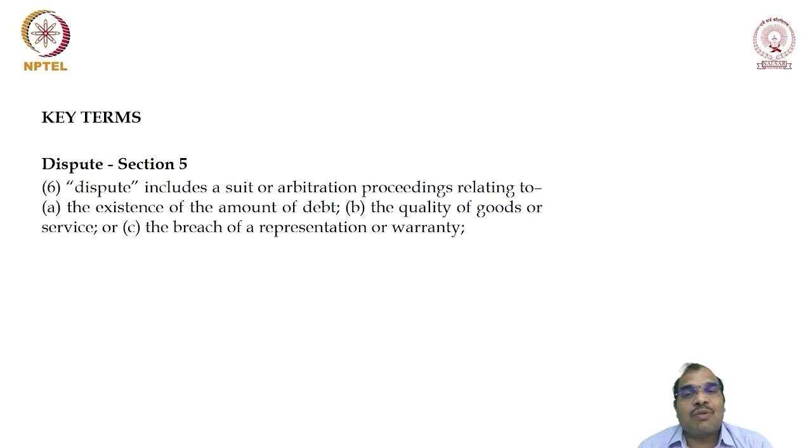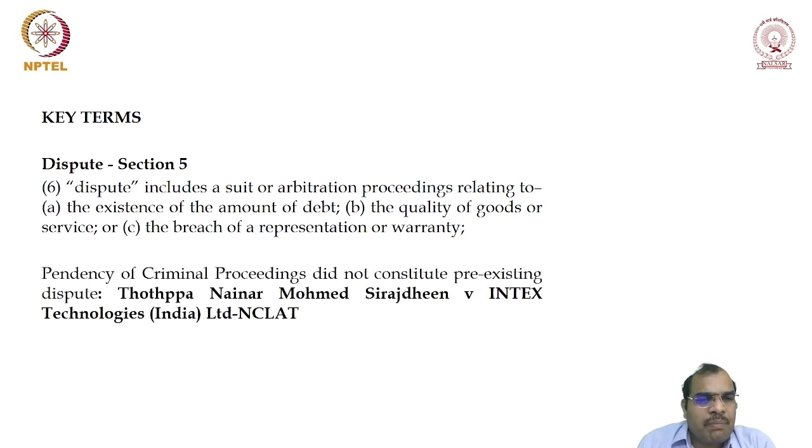Or else the quality of the goods. The dispute can be related to the quality of the goods or services, or breach of a representation or warranty. While doing sales, generally the seller may give many puffing statements. If there is any statement in the nature of warranty, then whenever there is a breach of representation or warranty, the opposite person will have a right over the other person. Whenever there is a suit or arbitration proceeding related to these things, that is called a dispute.